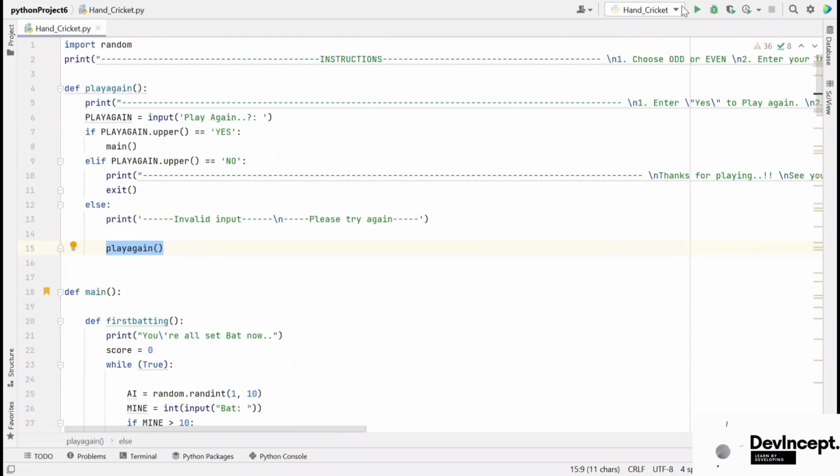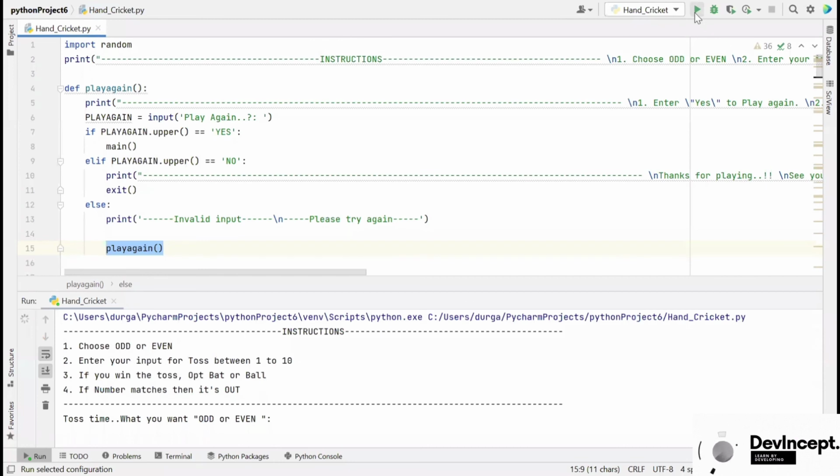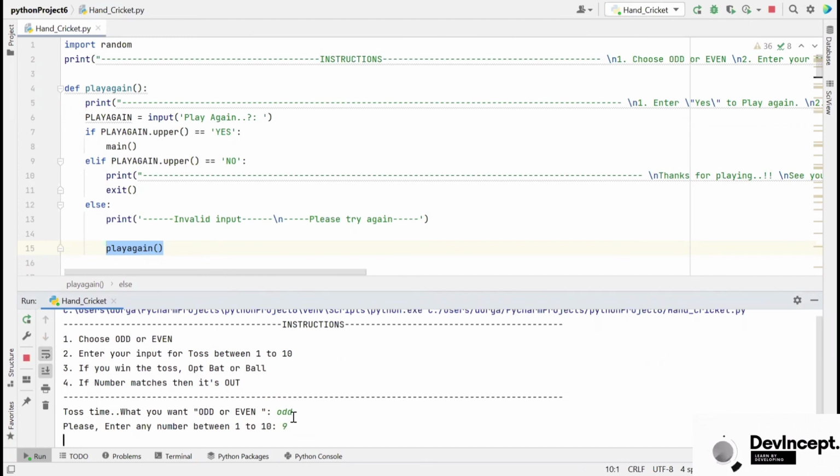Here are the instructions. Choose odd or even. Enter your input for the toss between 1 to 10. If you win the toss, opt for bat or ball. If the number matches, then it's out. So it's toss time. I'm choosing odd. I'm entering the number 9. AI's input is 3. 9 plus 3 is 12. Obviously, it is an even number. So AI won the toss and opted to bowl first.